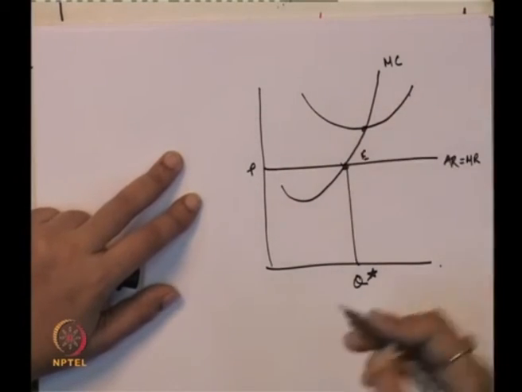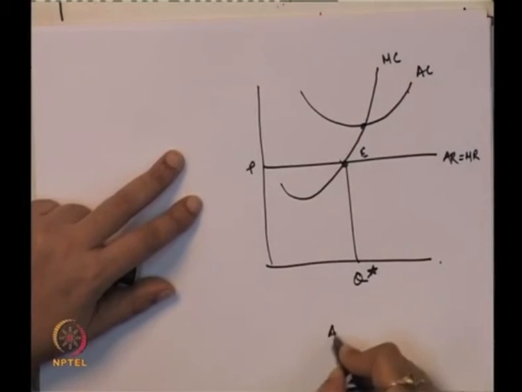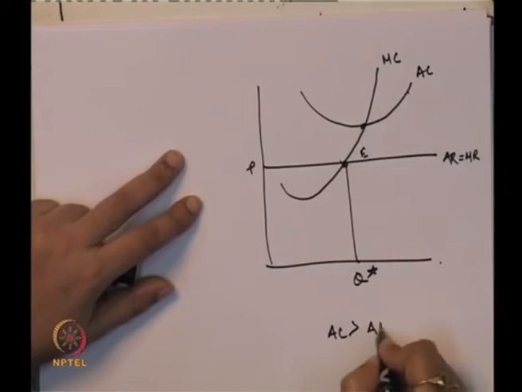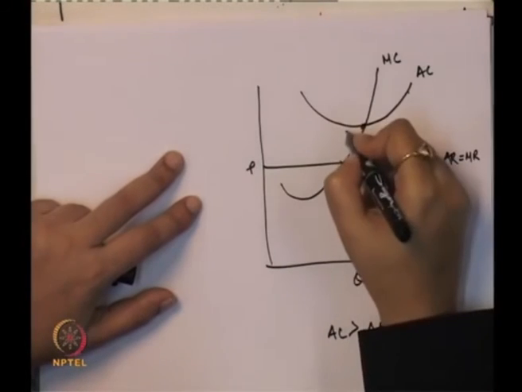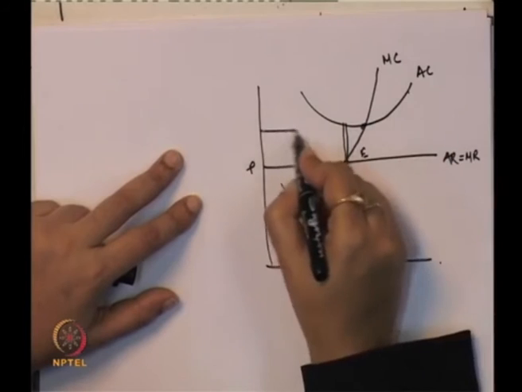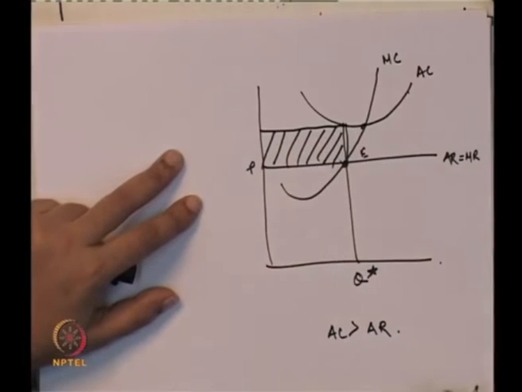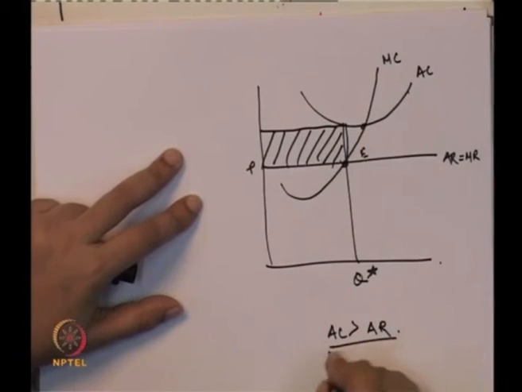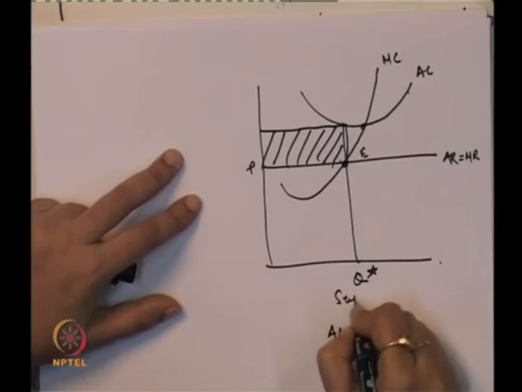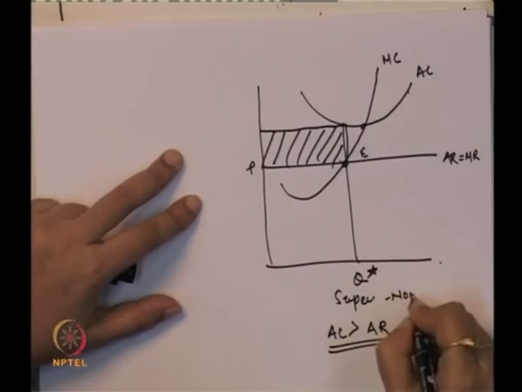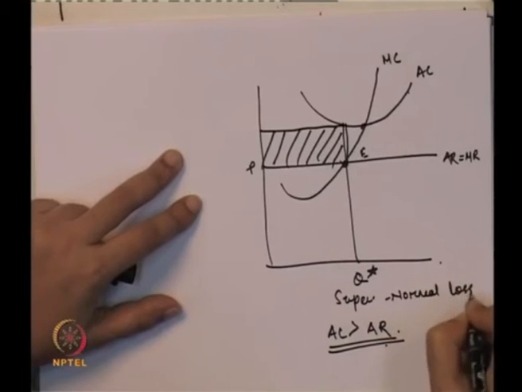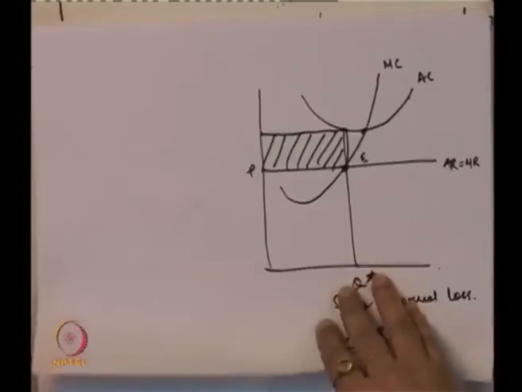So, corresponding to this, if you look, our average cost is greater than the average revenue. The difference between the average cost and average revenue is this much, corresponding to the profit maximizing level of output. In this case, since the average cost is greater than average revenue, the firm is incurring supernormal loss. Okay. Now, these are three situations where the firm is either getting supernormal profit, normal profit, or incurring loss.